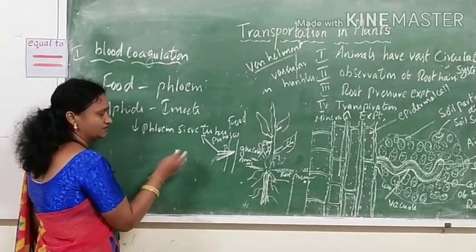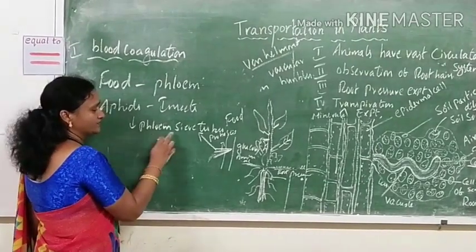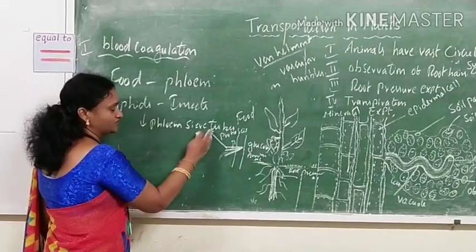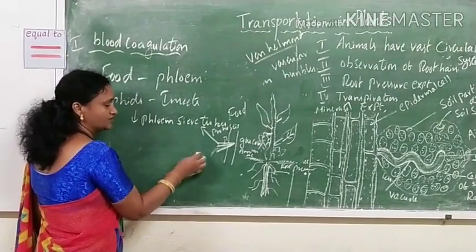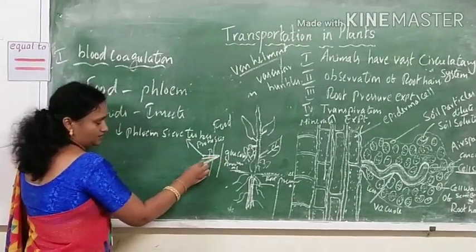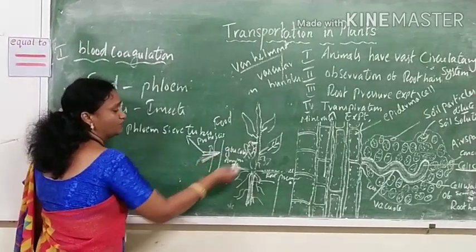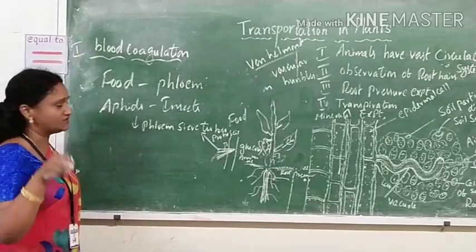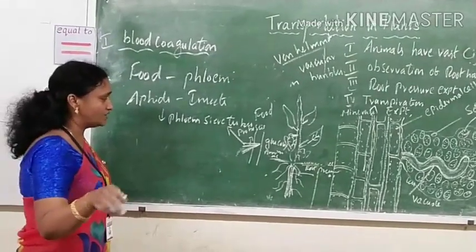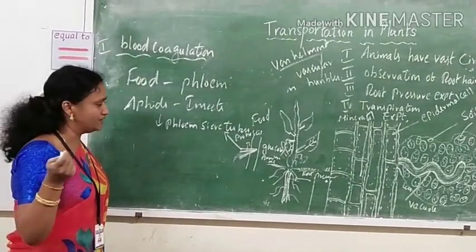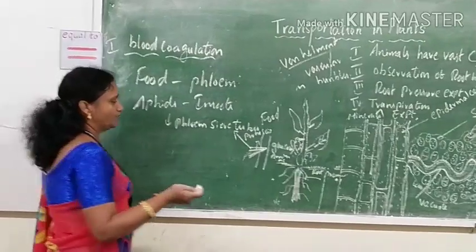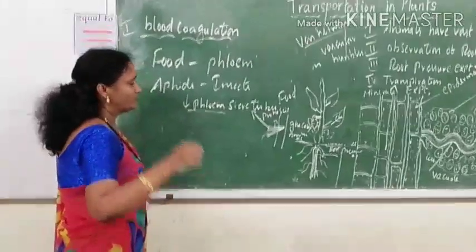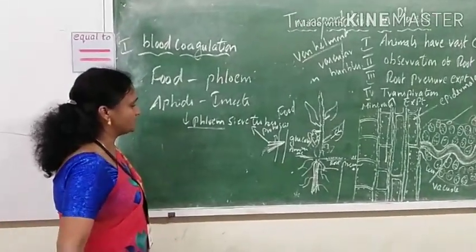So from this it is clear that these phloem sieve tubes are very tiny, so their function cannot be seen clearly. So that's why they took the help of the aphids. The aphids have inserted the proboscis into the phloem sieve tubes and are taking the ready-made food material from the sieve tubes. So from this it is clear that phloem conducts the food from the stem to different parts of the plant.